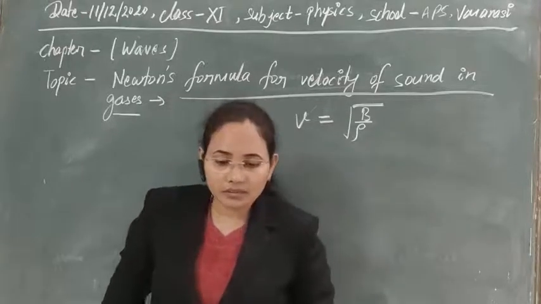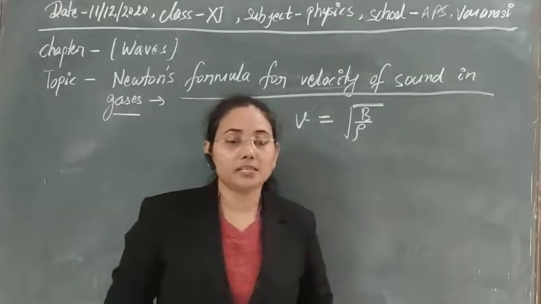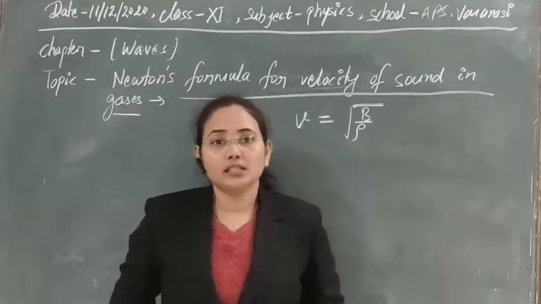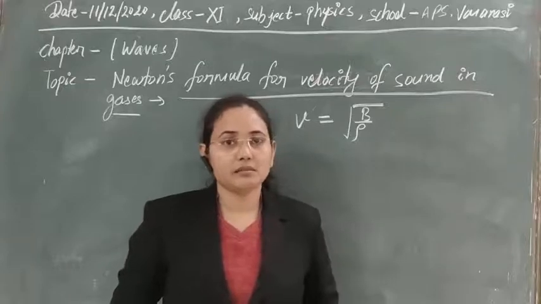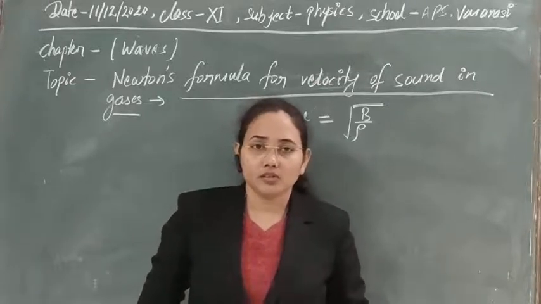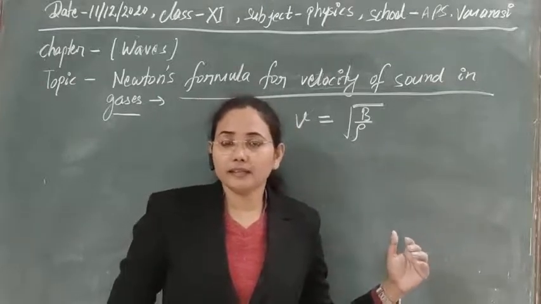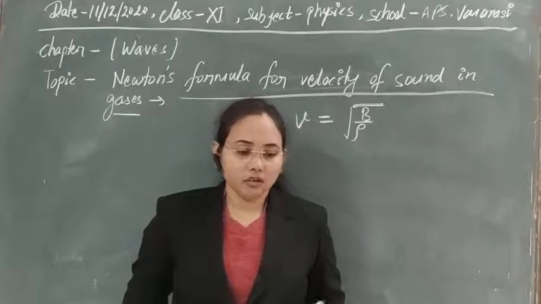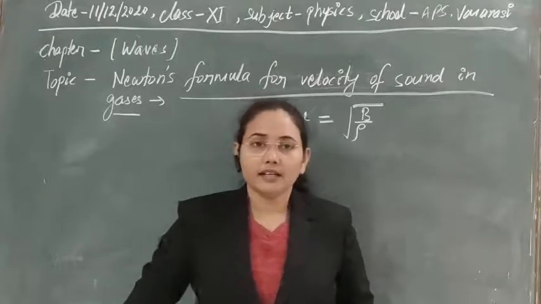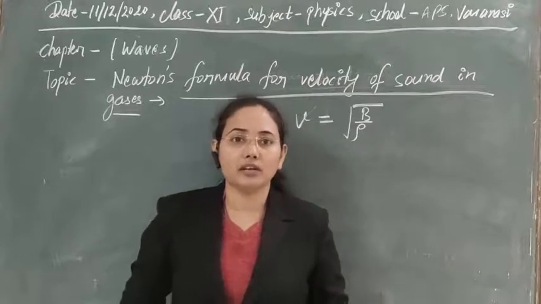For his calculations and for his derivation of this formula, Newton assumed that a change in pressure and volume takes place, but no change in temperature takes place in the system. That means the whole system is isothermal. So he has taken two concepts: there is a change in pressure, and obviously we have rarefactions and compressions in the case of a longitudinal wave.